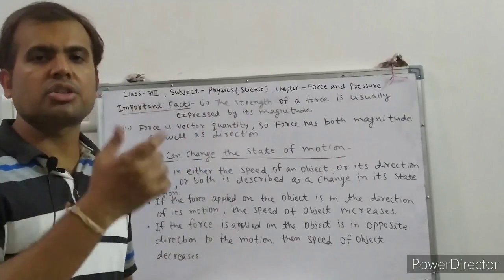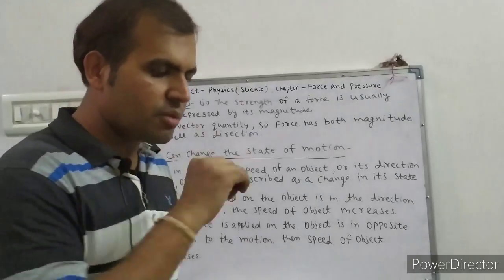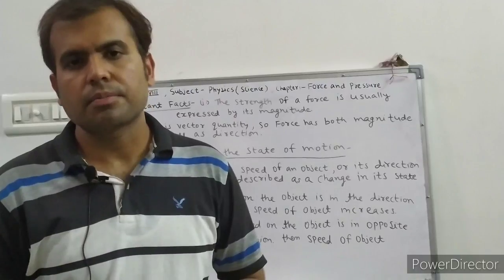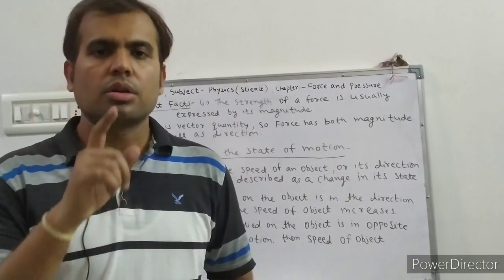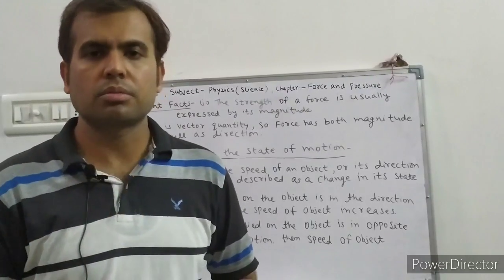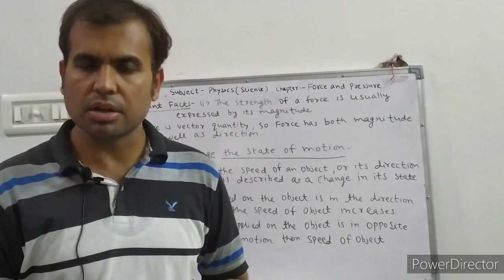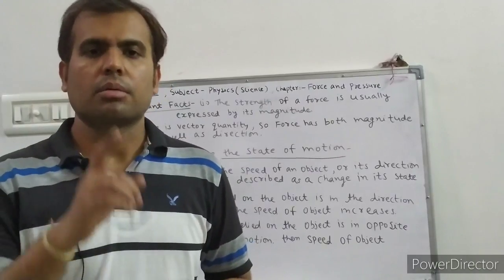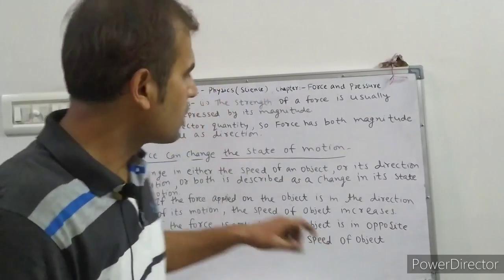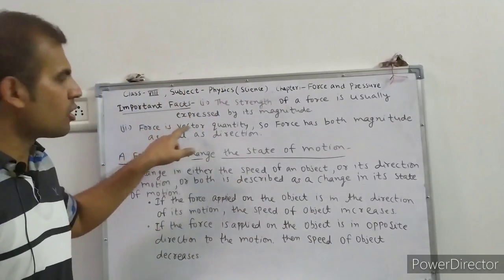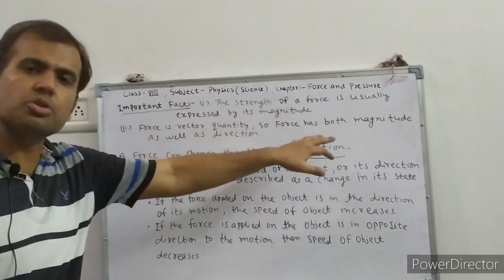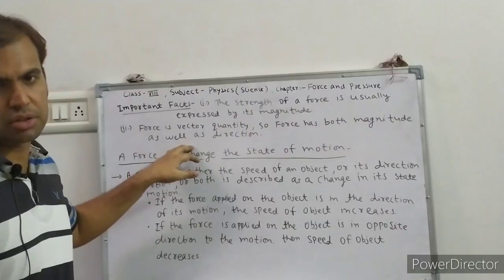So the main important point here is that force strength is expressed in magnitude, and it is also expressed in direction, because in physics there are two types of quantity. One is scalar, the second is vector. A scalar quantity has only magnitude, there is no information about direction, but in a vector both magnitude as well as direction are required. So here force is a vector physical quantity that requires both magnitude as well as direction.